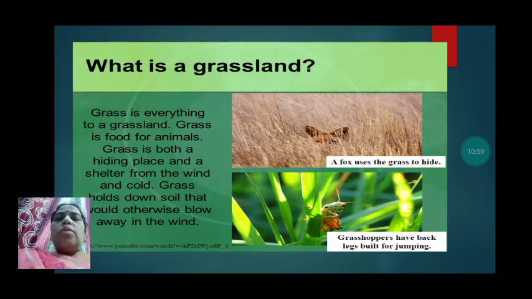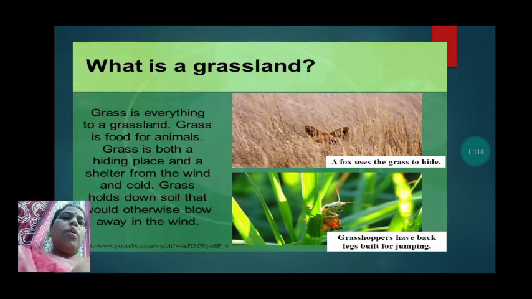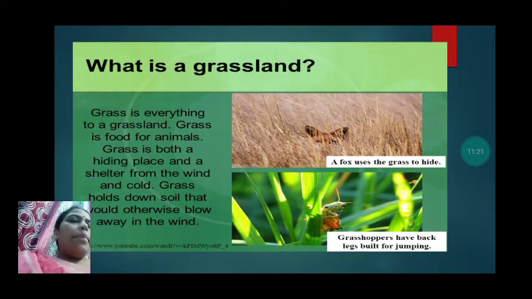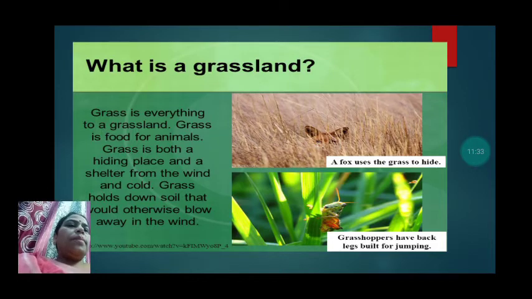So the animals who live in the grassland, the grass is a hiding place for them as well as a shelter. They are protected from wind and cold in the grass. Grass holds down soil that would otherwise blow away in the wind. So the grass holds the soil so that it is not eroded away or blown away by the wind.